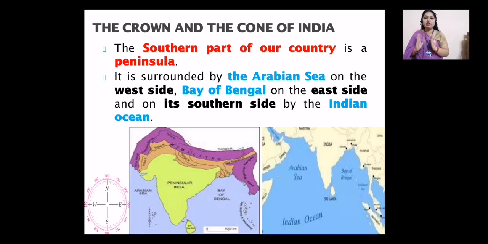That is why we say our country is a peninsula. The southern part of our country is a peninsula. You can see in the right hand side map also there is the Indian Ocean very clearly shown for your reference, that there is the Arabian Sea on the west side, the Bay of Bengal on the east side, and on the southern side you can see the Indian Ocean.